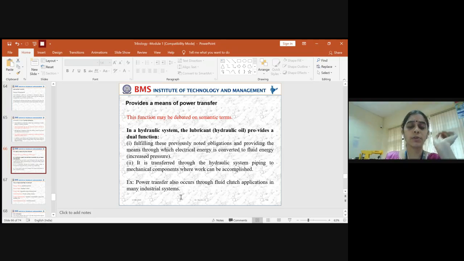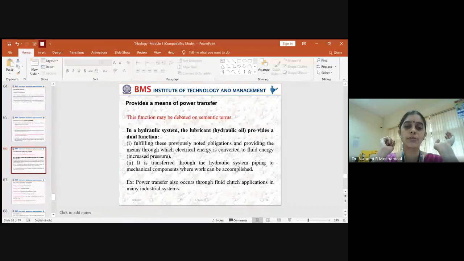See, lubricant is used for many applications. Suppose you focus on any hydraulic system, right? You use hydraulic oil here as a lubricant. So this basically provides you dual functions, or the two functions, as we call them. The first thing is it fulfills all the demands which I explained to you as functions.